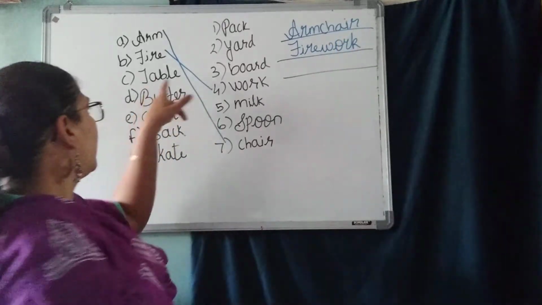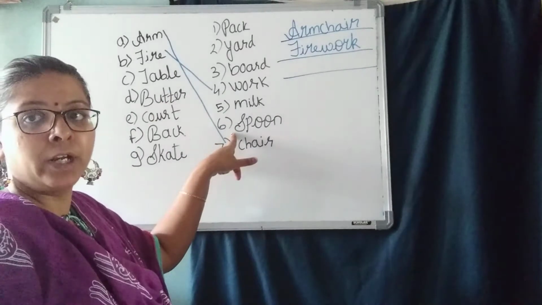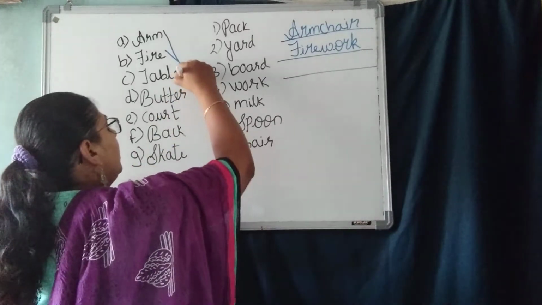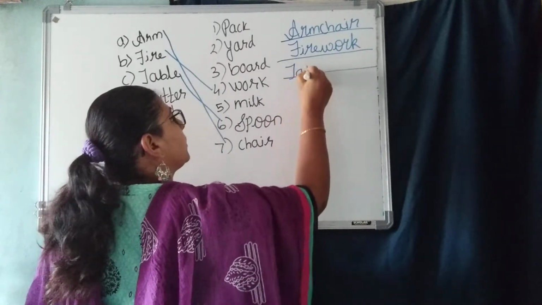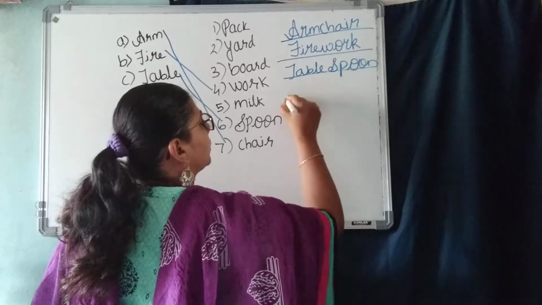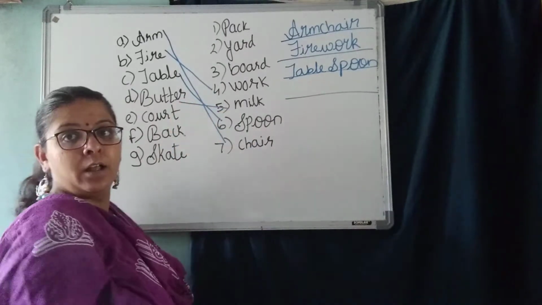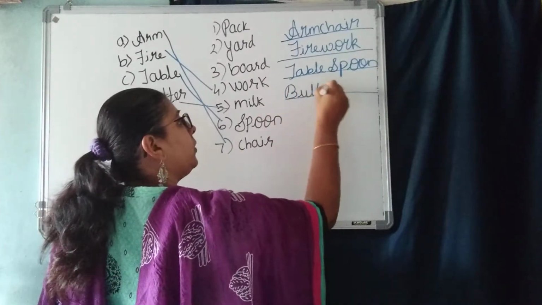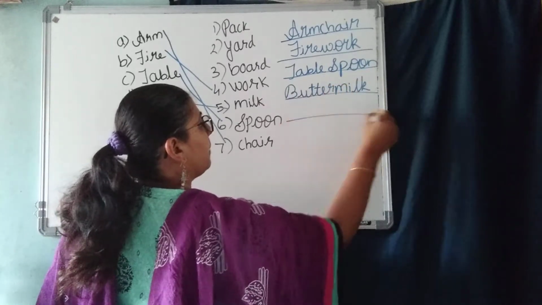Next one, table plus spoon. Tablespoon. We say tablespoon, right? Teaspoon, tablespoon, table plus spoon. So what you are going to match here? Table plus spoon, tablespoon. Okay. Butter plus milk. I told you that time only. Butter plus milk, buttermilk. This is compound word. Joining two different words, we get a one word which has a meaning. Butter, milk.